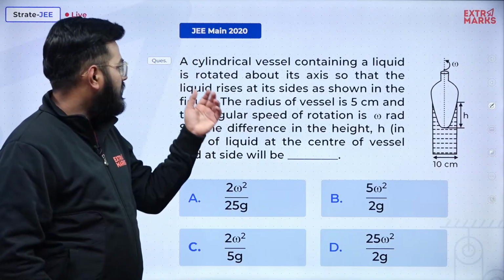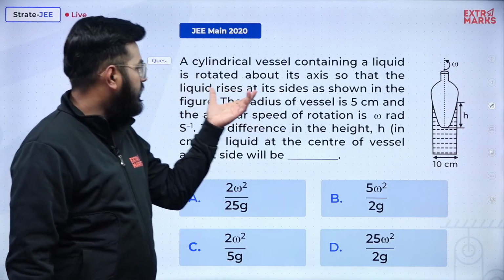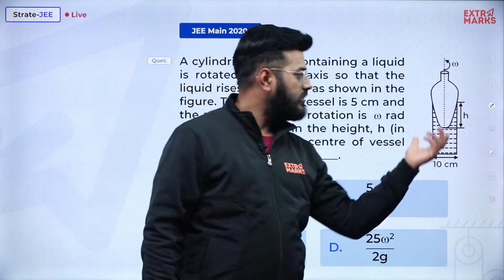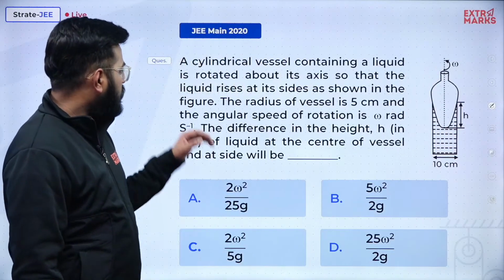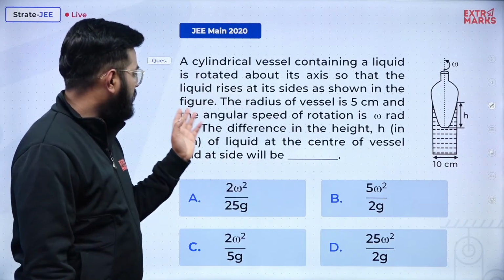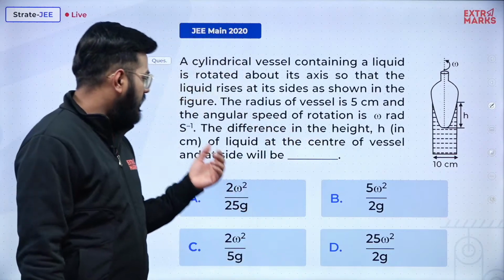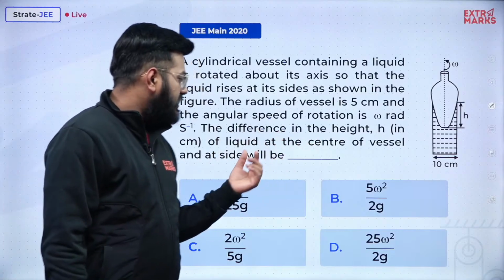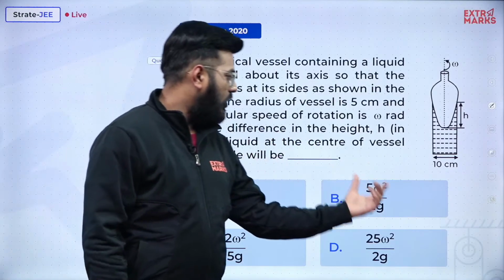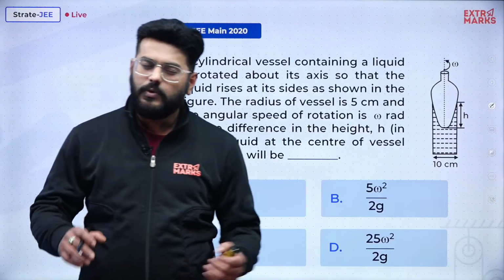What it says is, a cylindrical vessel containing a liquid is rotated about its axis. So here is the axis, it is being rotated, so that the liquid rises at its side as shown in the figure. The radius of the vessel is 5 cm and the angular speed of rotation is omega radian per second. The difference in the height h of liquid at the center of the vessel and side of the walls is, and it's a very common result.